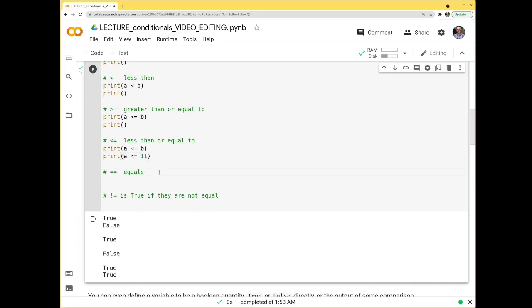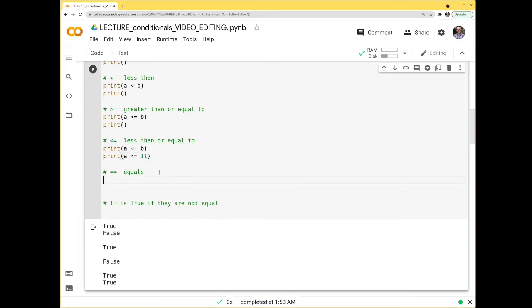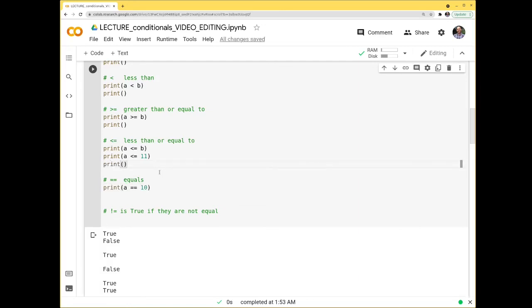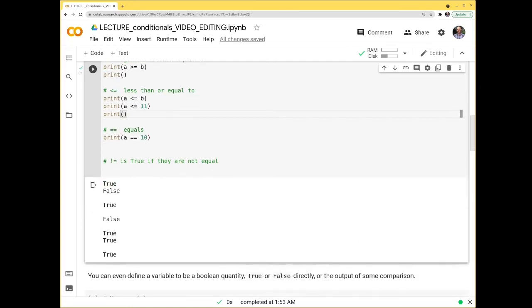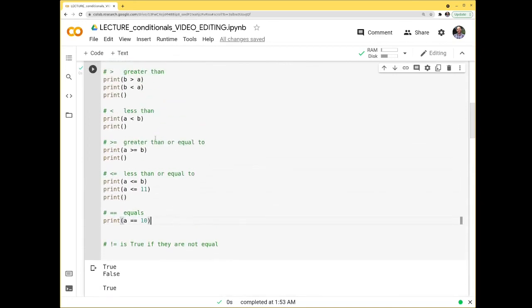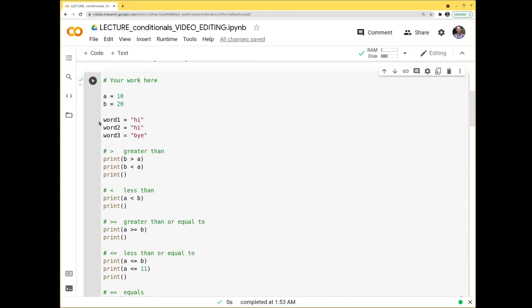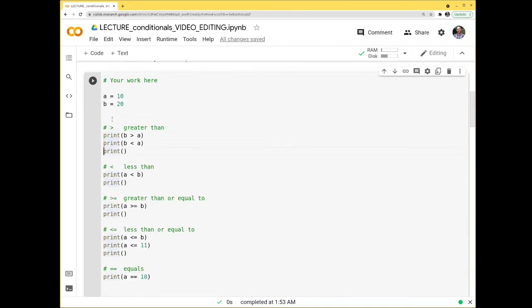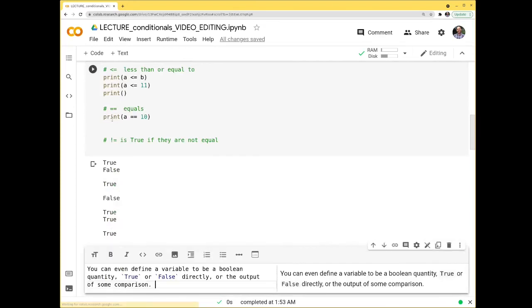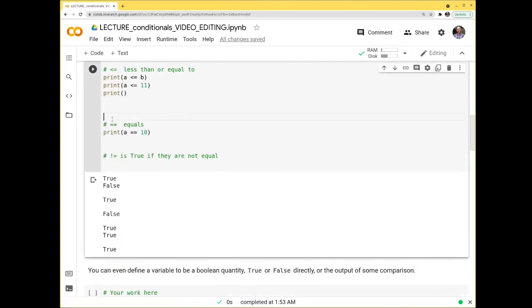If I want to check and see if 2 things are equal, again, I use the equals equals. So print a equals equals 10. Let me put a little blank up here. And I get, oh, they are equal to one another. Let me copy these up here so that we can still see them on the screen as I'm doing these equals.